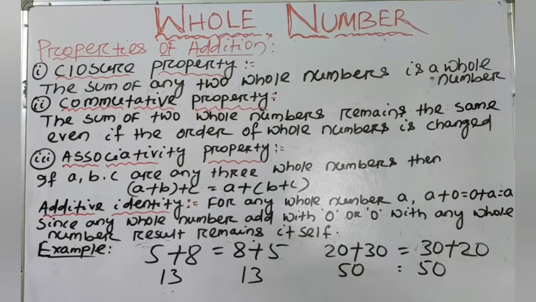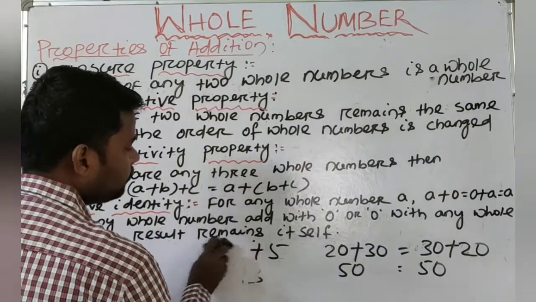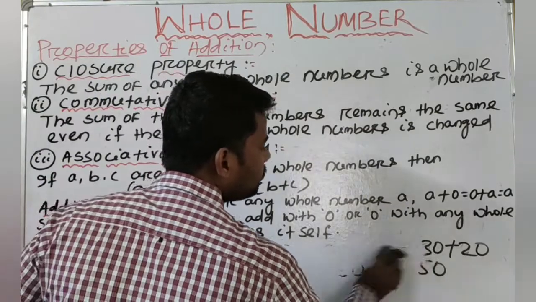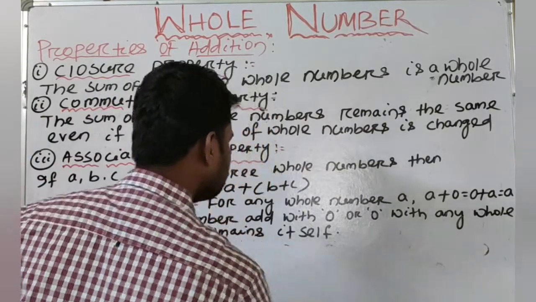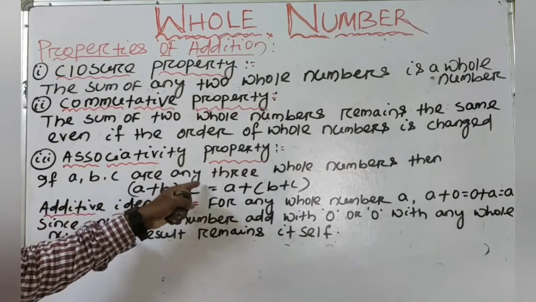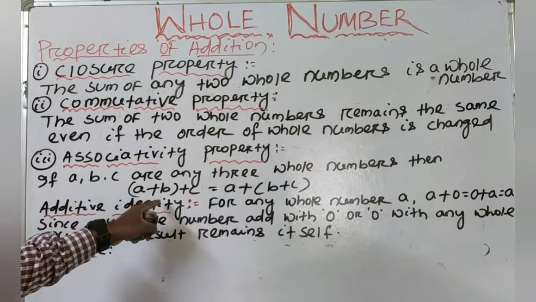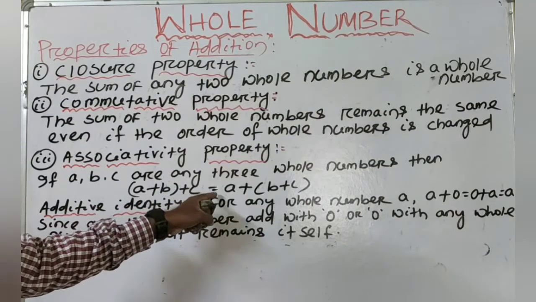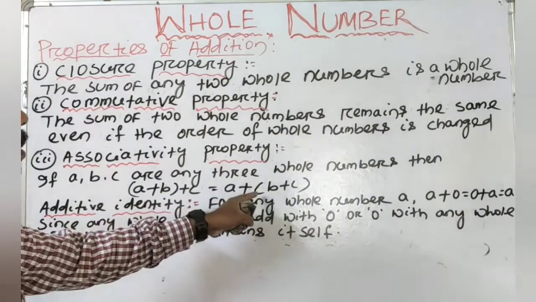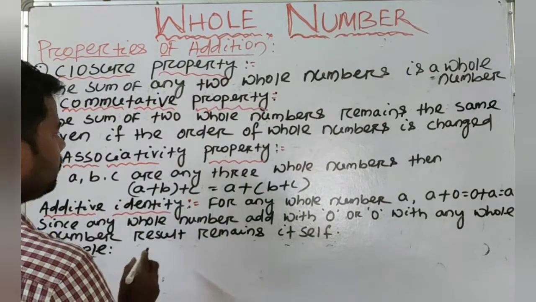Next we will know the associative property of addition. If A, B, C are any three whole numbers, then (A plus B) plus C is equal to A plus (B plus C). First we will take A, B, C as three whole numbers.